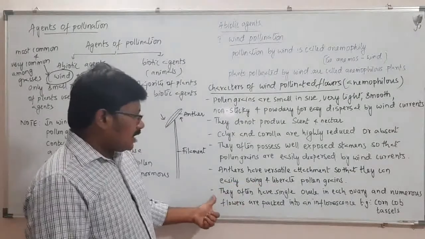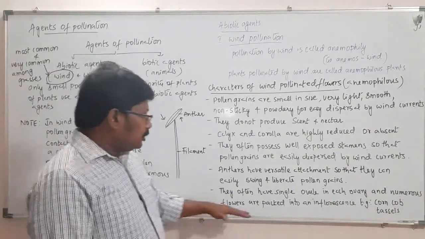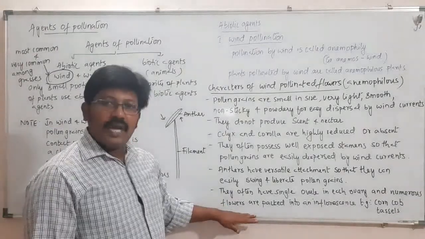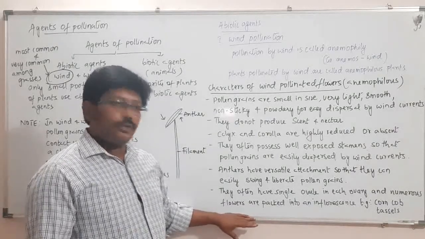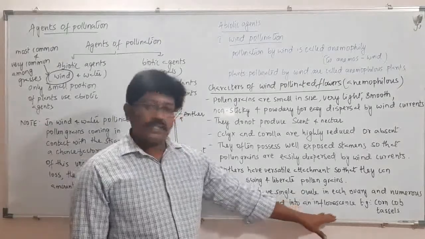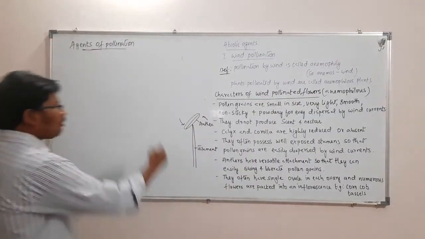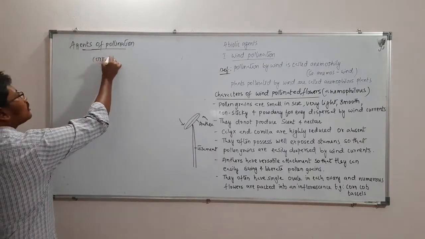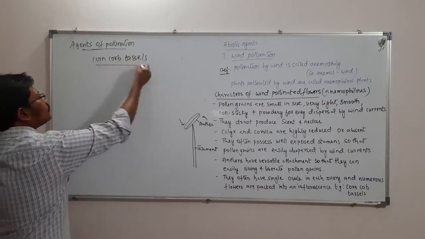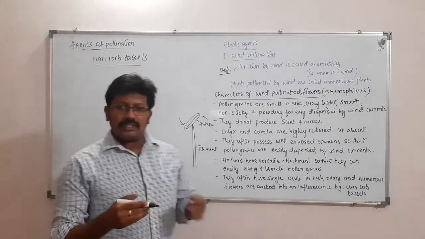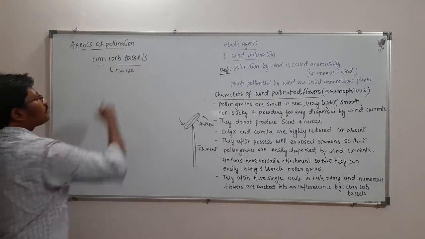Then they often have a single ovule in each ovary, and numerous flowers will be obviously packed. Most of these wind pollinated plants will be producing something called inflorescences. Let's see the example of the corn cob tassel. You will see this in the case of maize.